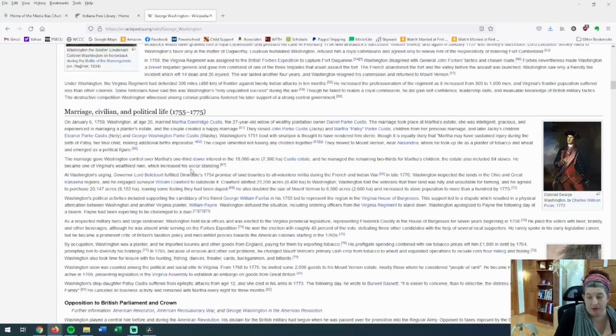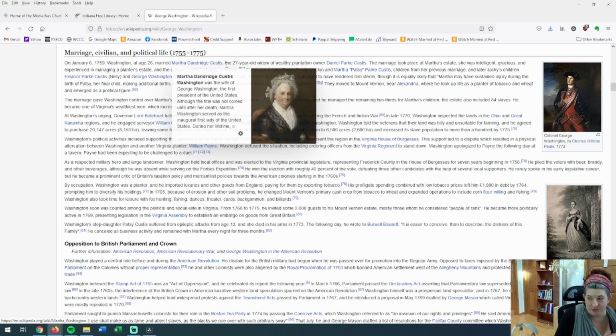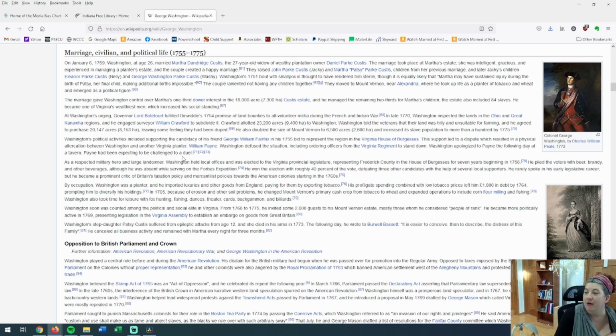So let's say I'm looking at his marriage, since I mentioned he, quote unquote, has 6 wives, because he does not. And it does not say that he has 6 wives, thankfully. It says he married Martha Custis on January 6th. And there's information here about their marriage. And it says the couple created a happy marriage. Again, do we know that that is correct? If I quote that in my paper and some person just put it there, now I look wrong because I put it in my paper.